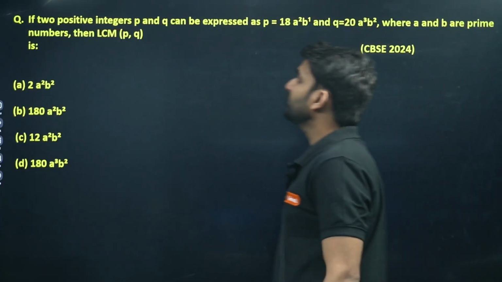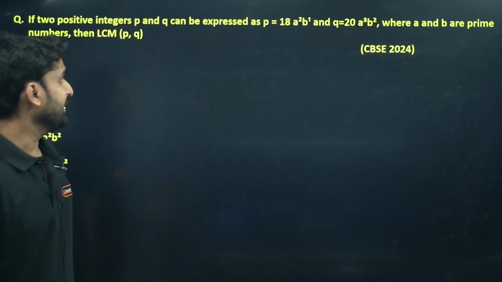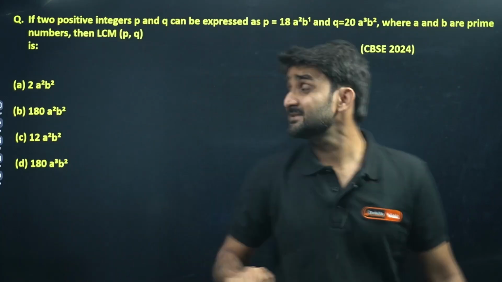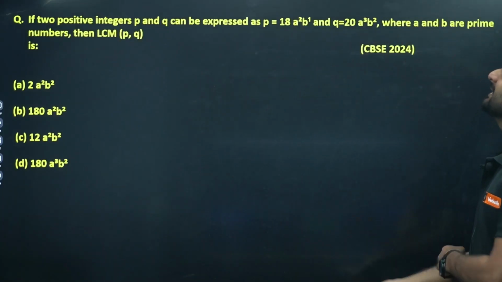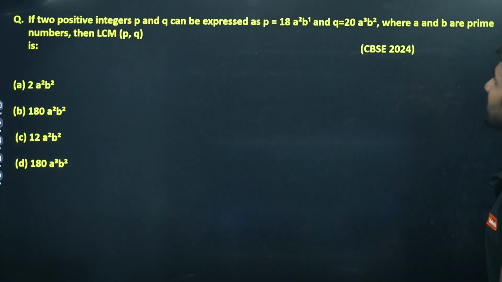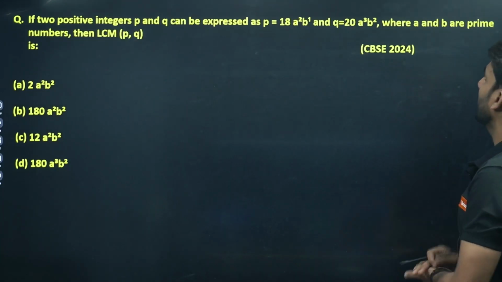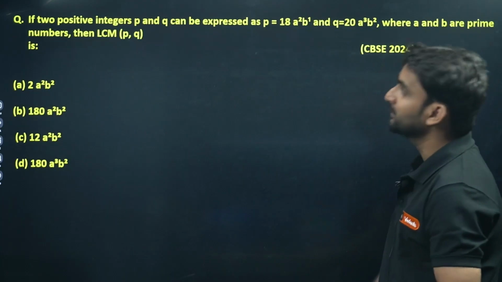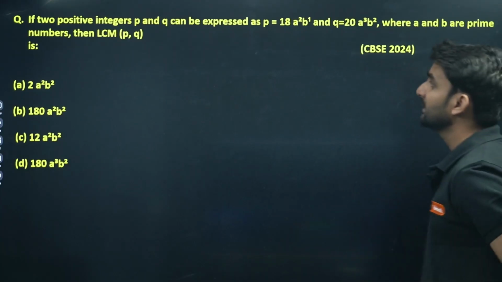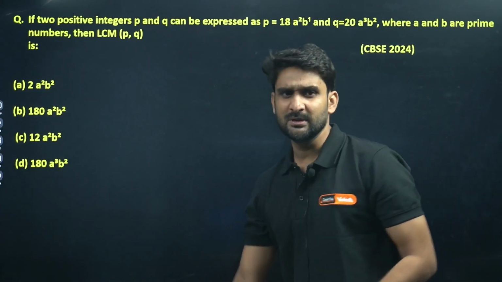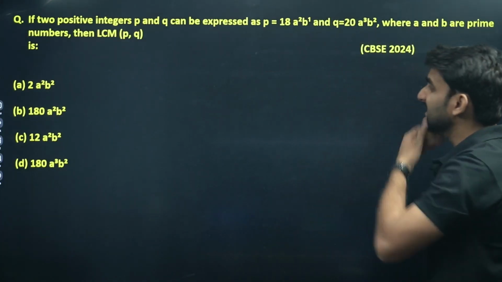Okay, so the next question is: if two positive integers p and q can be expressed as p = 18a²b¹ and q = 20a³b², where a and b are prime numbers, then what will be the LCM?